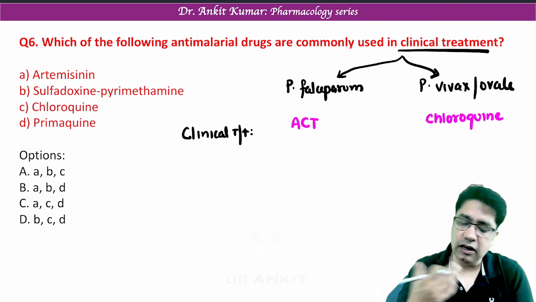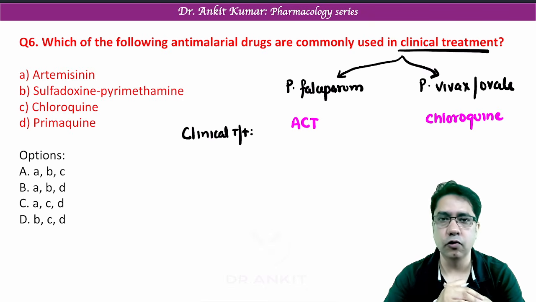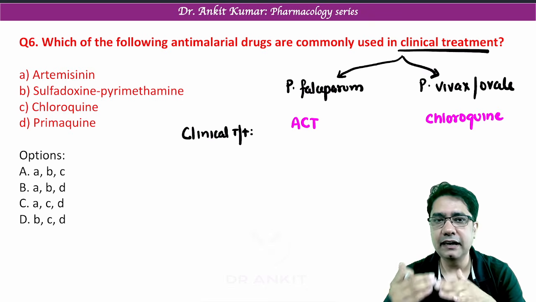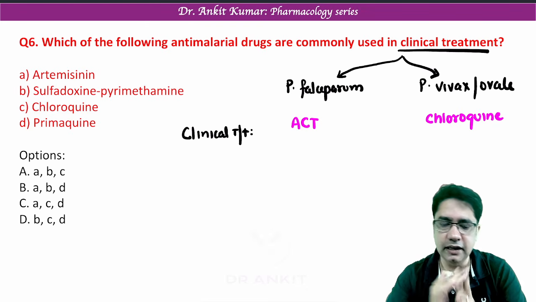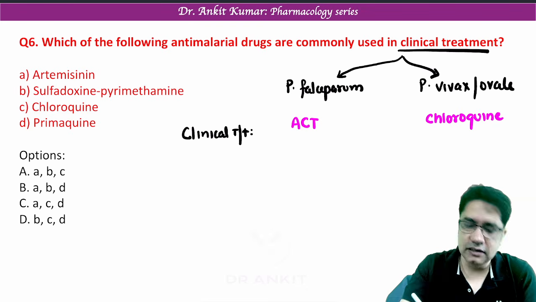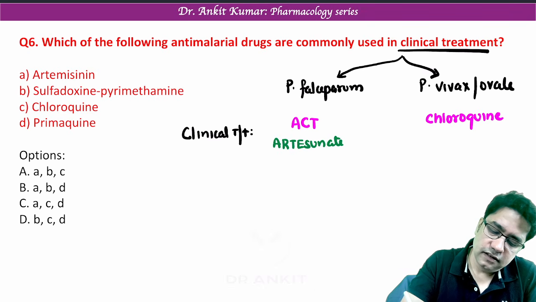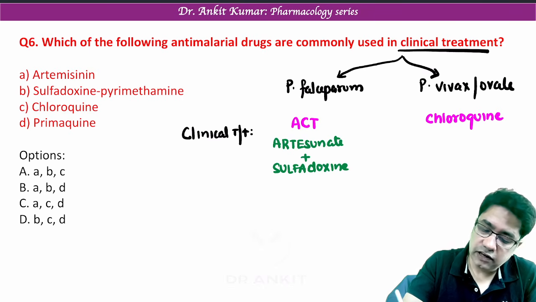So why are we not giving chloroquine in P. falciparum? Because P. falciparum is resistant to chloroquine. Now ACT is artemisinin based combination therapy, and in all states of India except the northeastern states, we give artesunate with sulfadoxine pyrimethamine combination.